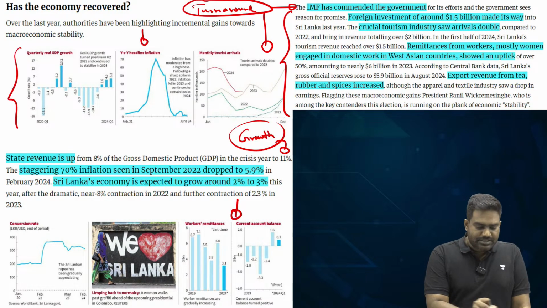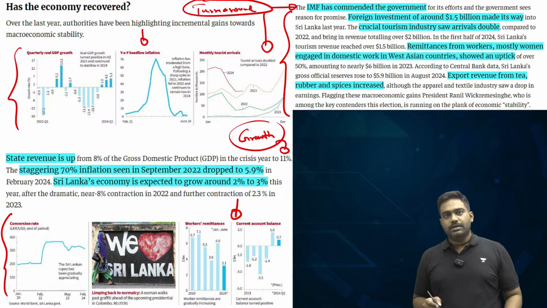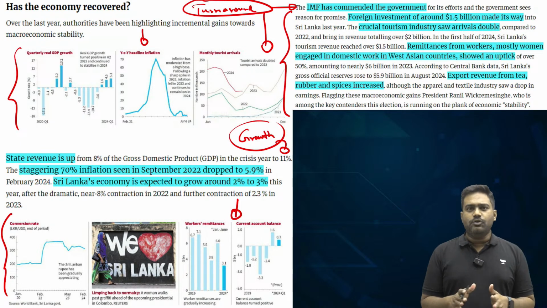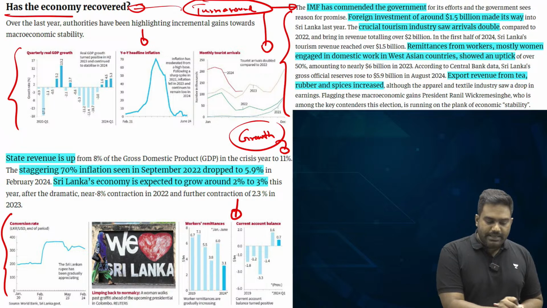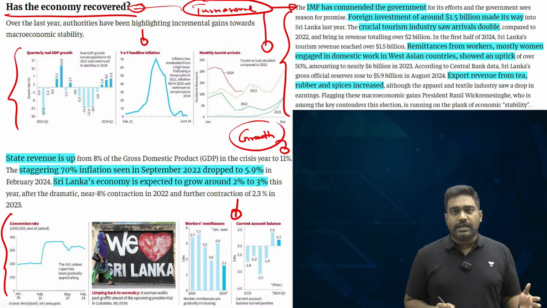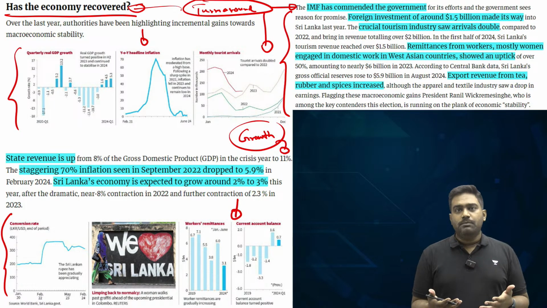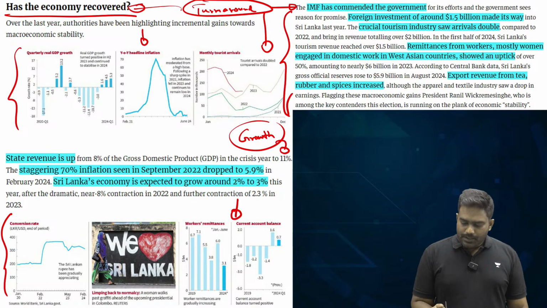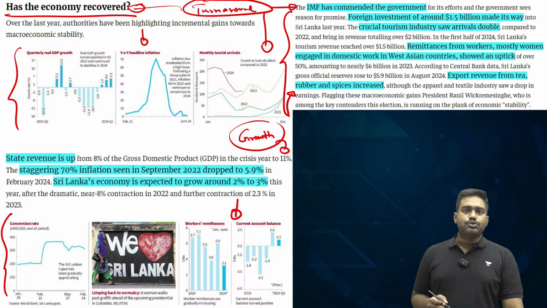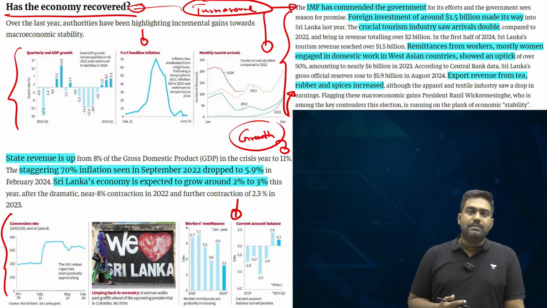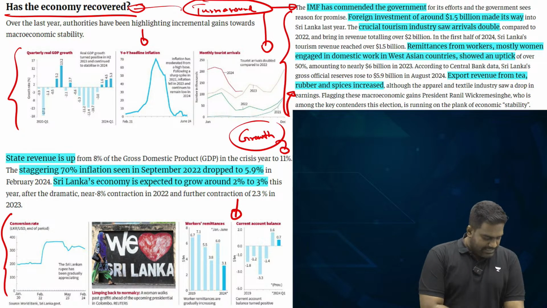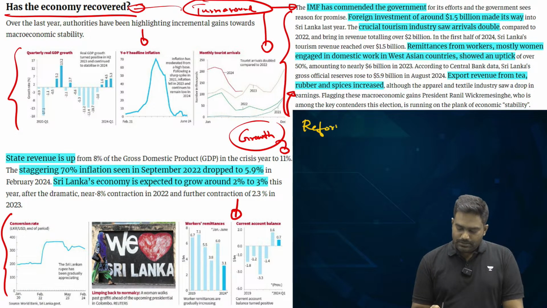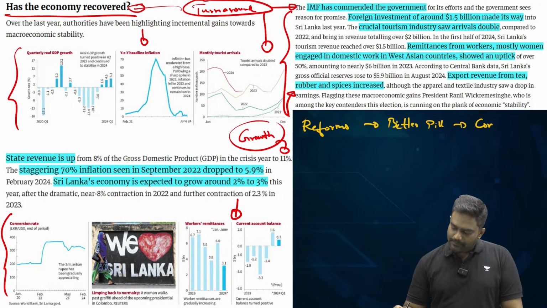The Hindu depicts this in the form of various graphs. The graphs themselves are not necessary for you, but just understand that Sri Lankan economy is staging a recovery. It's looking at a turnaround because of improved macroeconomic performance. Now this is where you should be able to understand the impact of the upcoming elections. See, these reforms were necessary. As I said, it's a bitter pill, but of course it has affected the common man.